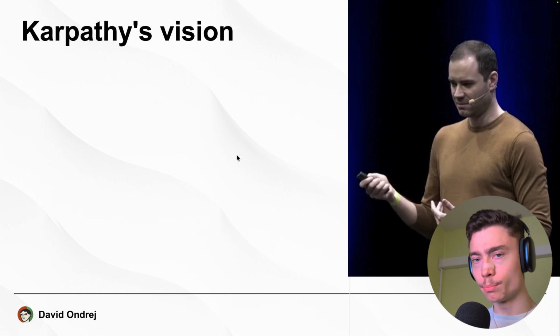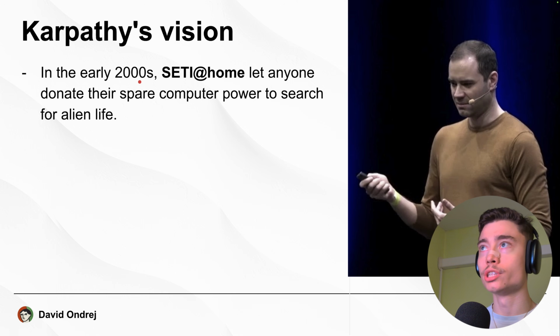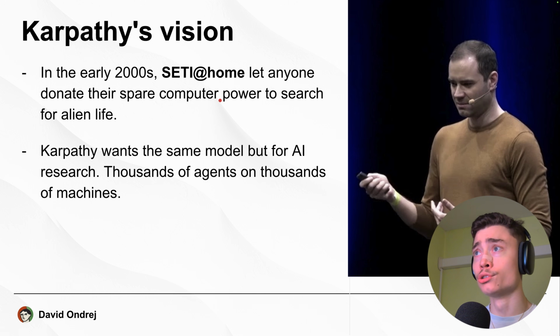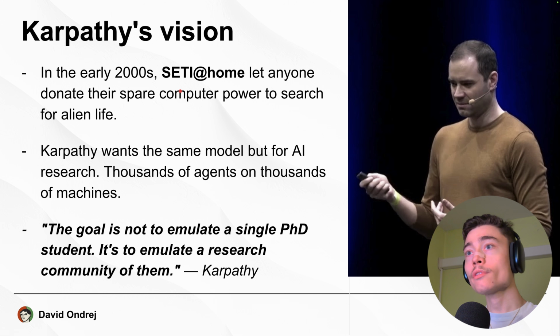So here is Andrej Karpathy's end vision. In the early 2000s, there was a project, SETI at Home, that let anyone donate their spare computer power to research for alien life. And Andrej Karpathy wants to do the same model, the same idea, but for AI research, where you have millions of AI agents distributed across thousands of computers, and you can actually allocate where that research goes towards.